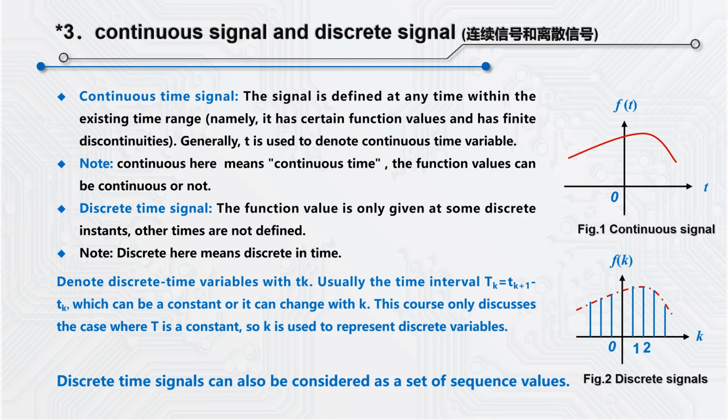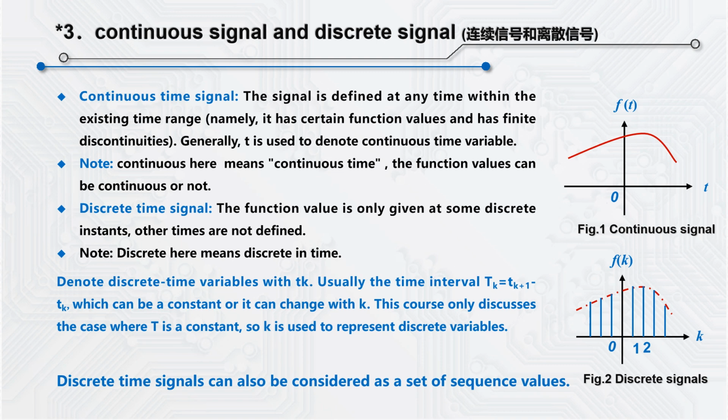Generally, t represents continuous time variable. In particular, here continuous means continuous time. Function values can be continuous or not. Figure 1 shows a graphical representation of a continuous signal.